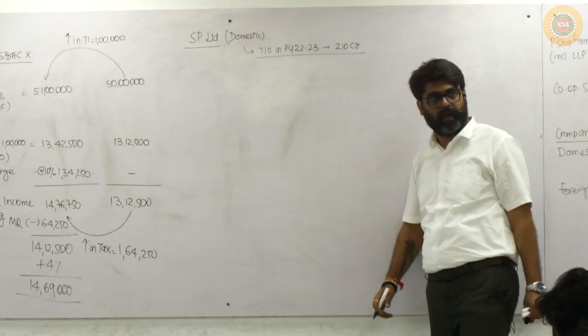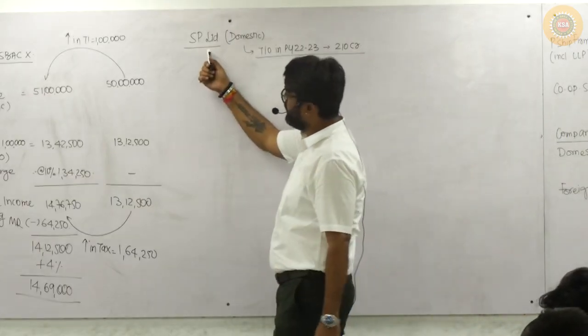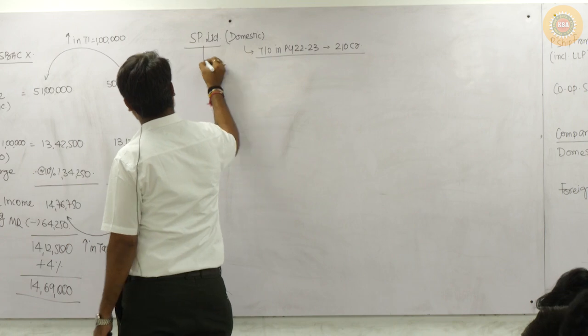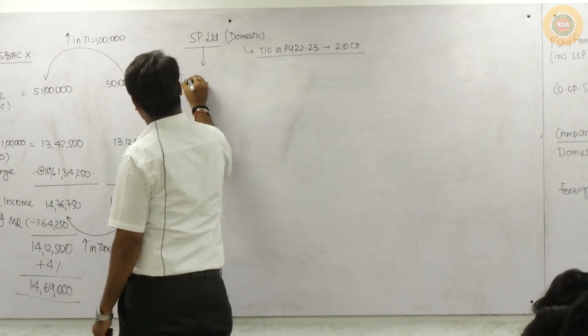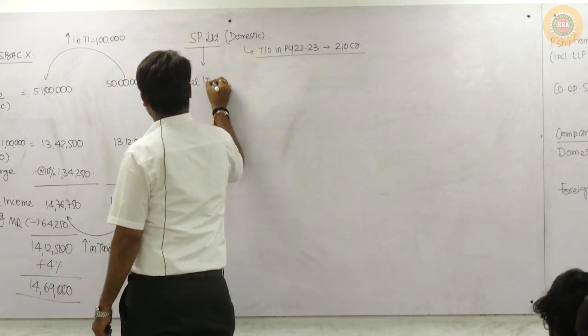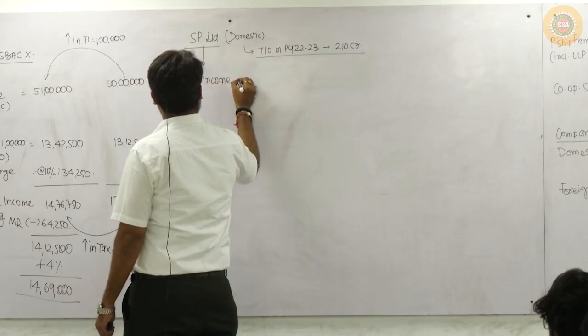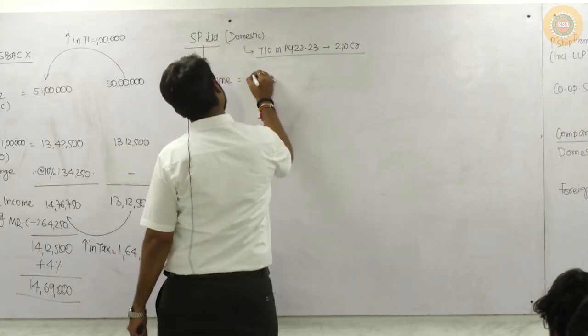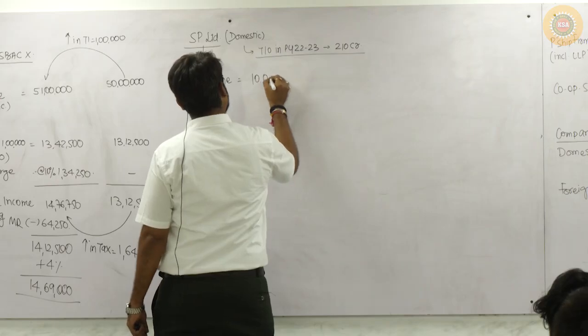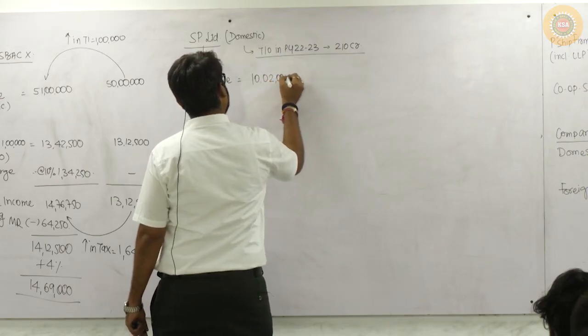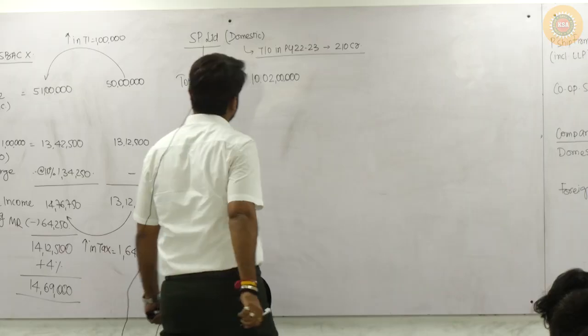Okay? Understanding? Now this SP Limited is having total income of 10 crores, 2 lakhs.